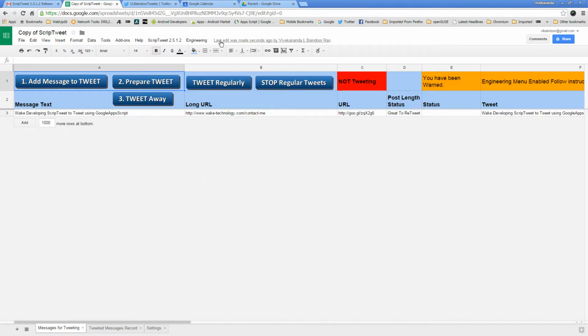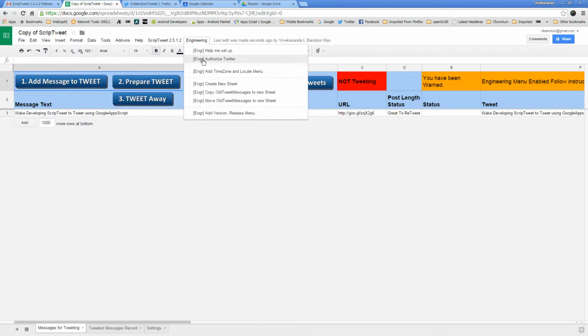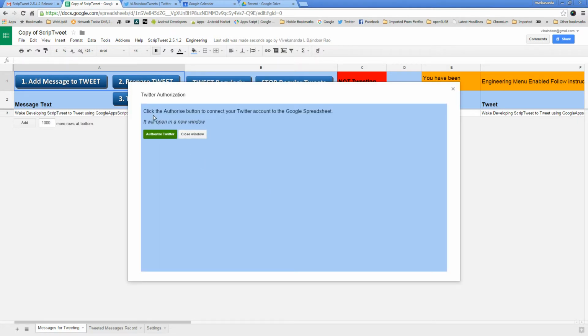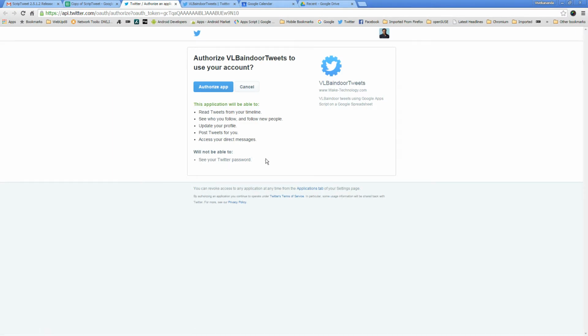I need to go back to the engineering menu. Authorize Twitter, second option under the engineering menu. I did that earlier. Now I am going to do this. Authorize Twitter. I need to hit this green button. It says click the authorize button to connect your Twitter account to the Google spreadsheet. Okay. So this is the app that I created. VL Bindur tweets. I would need to hit this button.